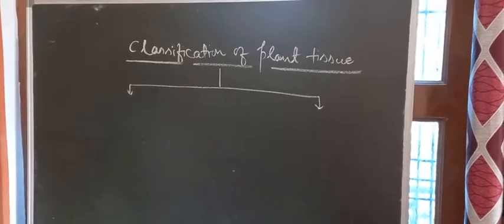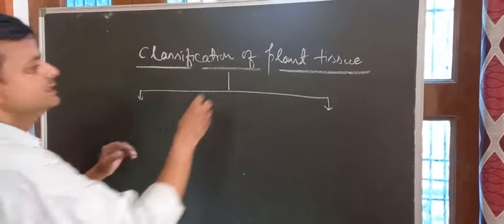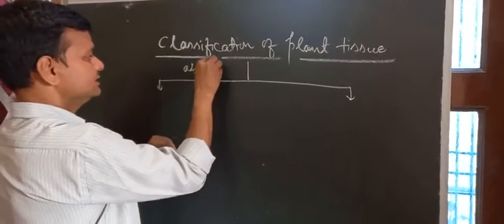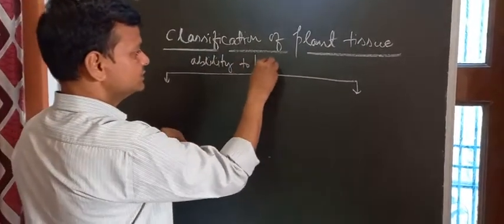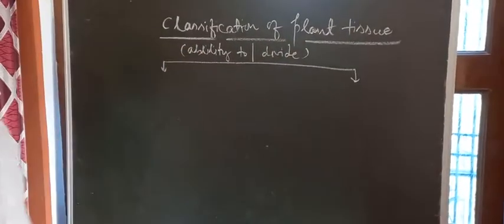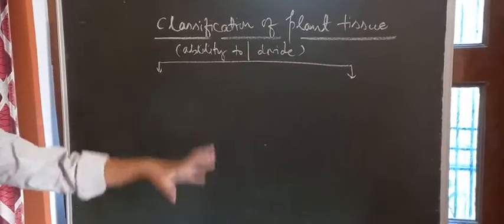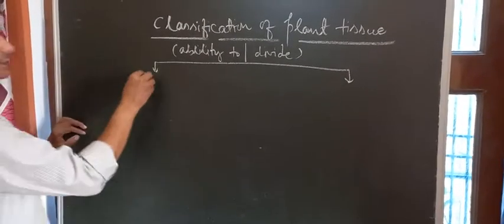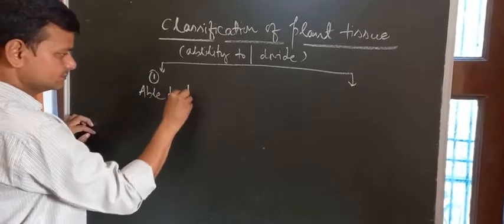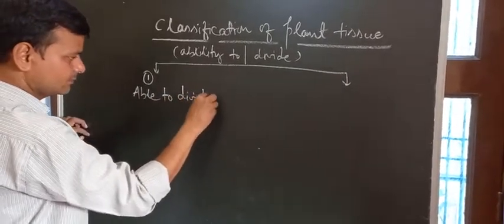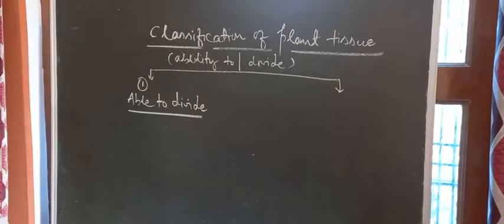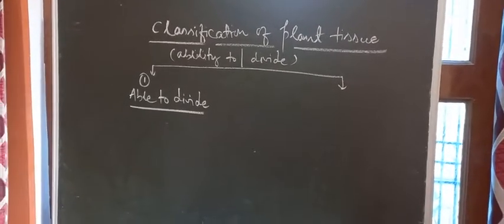Plant tissue is classified on the basis of the ability to divide. On this basis, the plant tissues are classified into two categories. One category of the tissue are those which are able to divide. These are those tissues we can also call a group of cells, right?